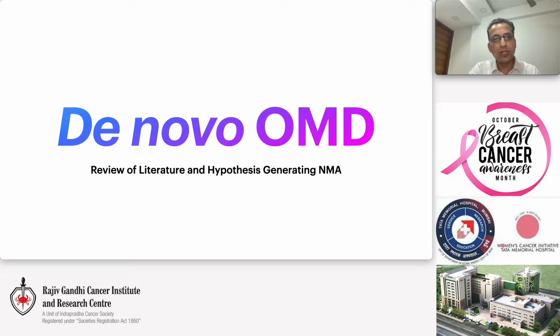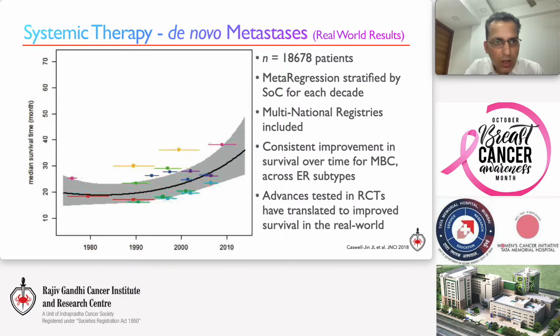So over the next few slides, let's go through the de novo oligometastasis literature. Let's see how real world patients from multi-institutional cancer registries have done when treated with evolving standard of care systemic treatments over the last 4 or 5 decades. There is no doubt that we have seen consistent improvement in median overall survival from 20 months to 36 months over the last 40 years. Let's remember this, and we will be using this figure as our reference while understanding the management of oligometastatic disease.